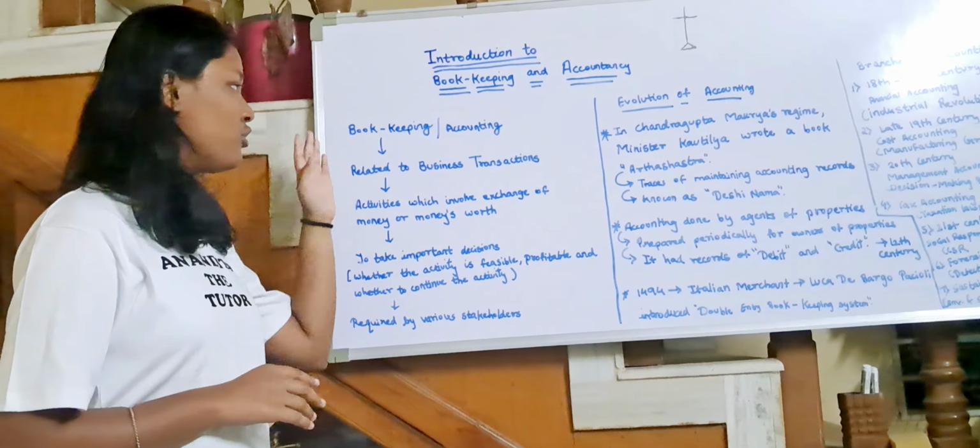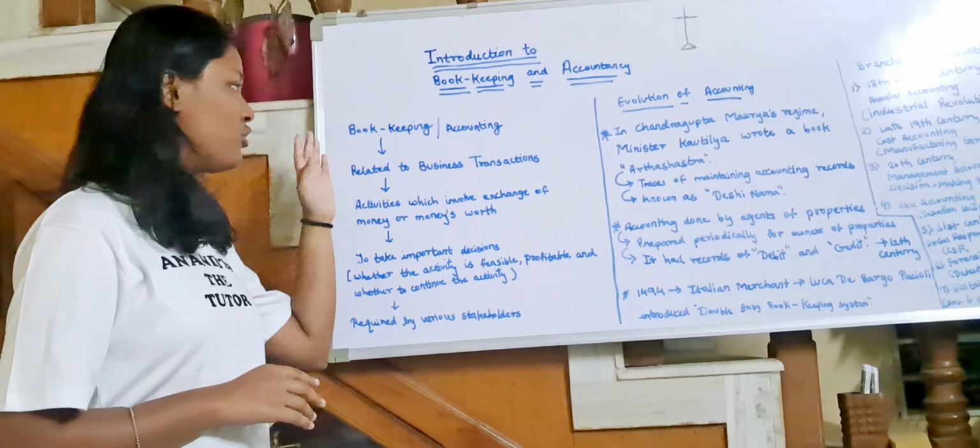So all that recording, all those business transactions we will be recording in bookkeeping and accountancy. Okay. So here the activities which involve exchange of money or money's worth, we record those activities only. So money you know, and money's worth is anything that you give instead of money. So you all must have heard about barter system. So during barter system there was no money, but we used to give something in exchange of money. So that is known as money's worth. So all those activities which include money or money's worth, all those activities will be recorded in bookkeeping and accountancy.